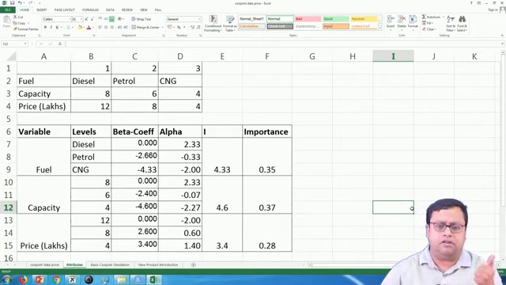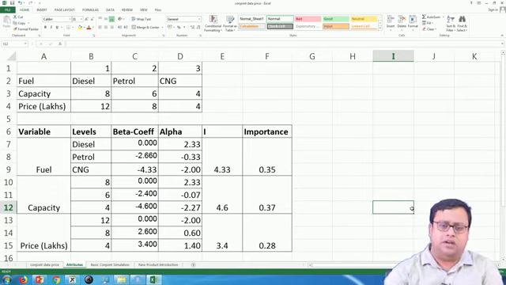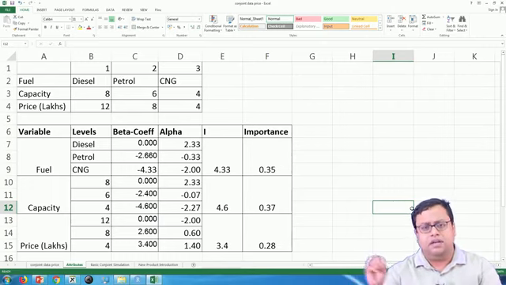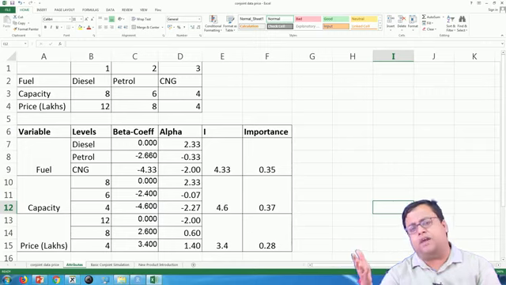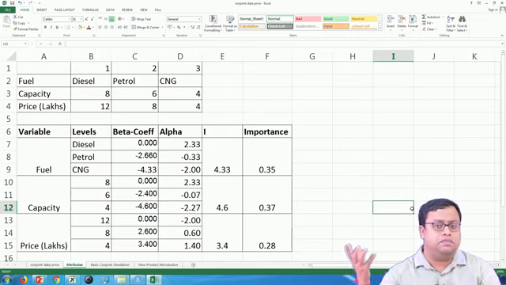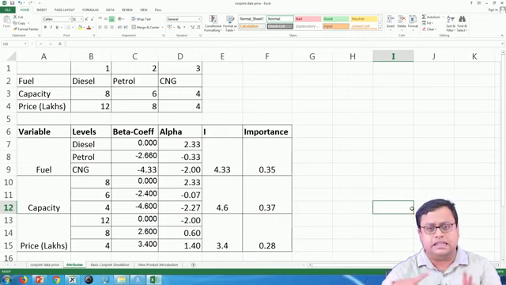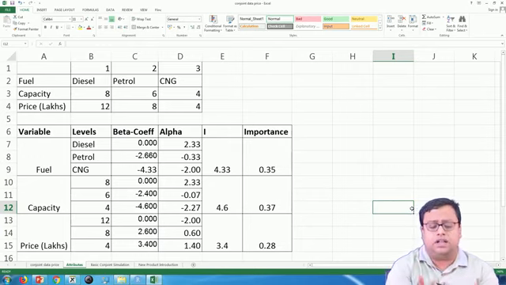The first thing that I want to know is which of these 3 attributes are important. Remember, we said that we can ask the customer whether fuel is important, or capacity is important, or price is important, on a 1 to 7 point scale. 1 means not important, 7 means very important. They will give some rating, say 5.8, 6.2, 5.9. This comes more from their inherent preference.